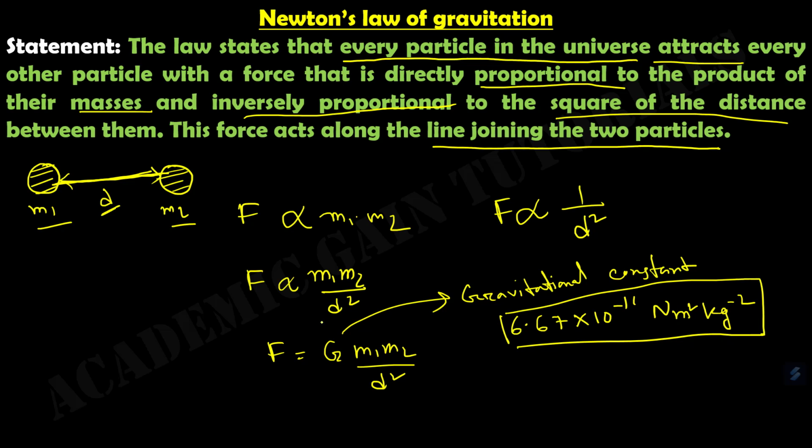We find this gravitational constant by experimental means, so we shouldn't go into how we find this value of G. You have to remember the value of G, which is 6.67 into 10 to the power minus 11.